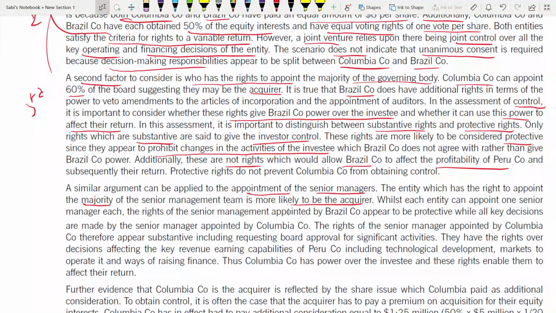The rights of the senior management appointed by Brazil appear to be protective, while all key decisions are made by the senior manager appointed by Colombia. So it looks like Colombia is the acquirer because it has appointed the senior managers who make the key decisions, right? So the rights of the senior management appointed by Colombia appear substantive in this case because the majority of the decisions are made by them.